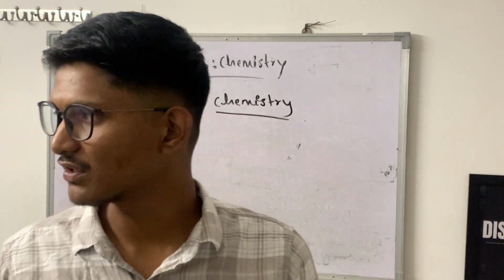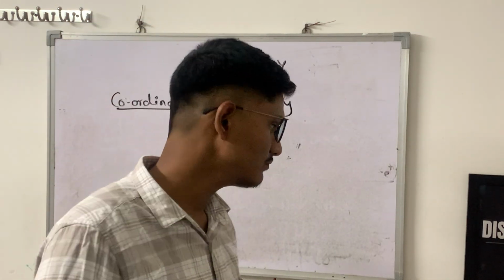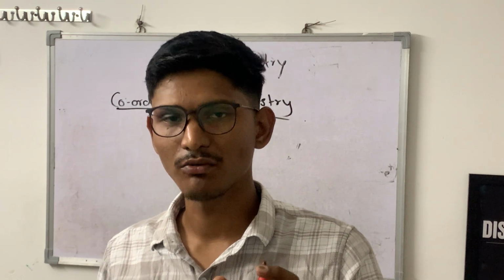Basically, he introduced us to metal complexes. But the bonding between metal and ligand, he was not clear about what kind of bond this is.